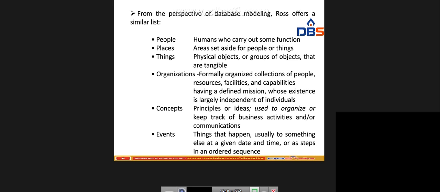And what are concepts? They are principles or ideas used to organize or keep track of business activities and communications. So with concepts, we can implement different principles and ideas in the organization and keep track of business activities and communications. And next is the event: things that happen, usually to something else, at a given date and time or as steps in an ordered sequence. So these are the list that Rows offers: people, places, things, organizations, concepts, and events.